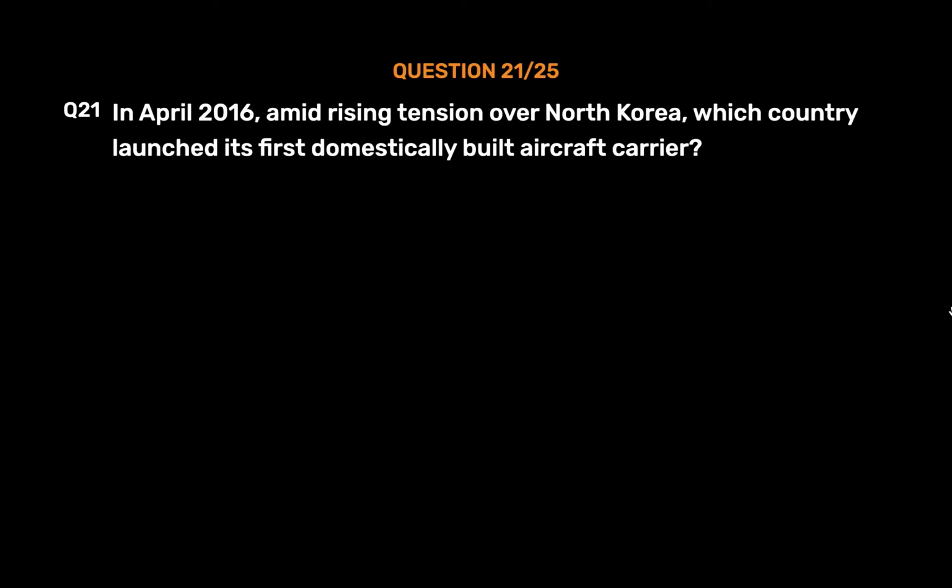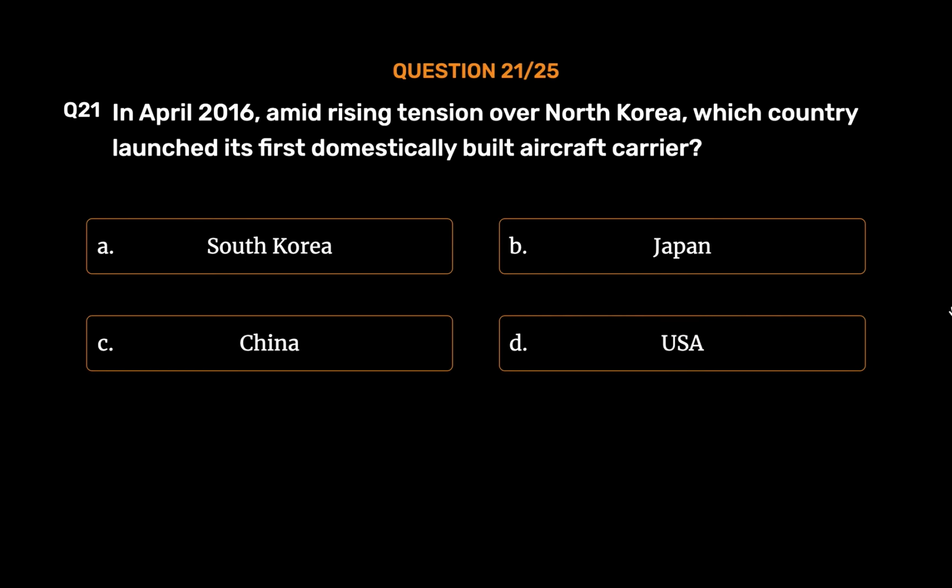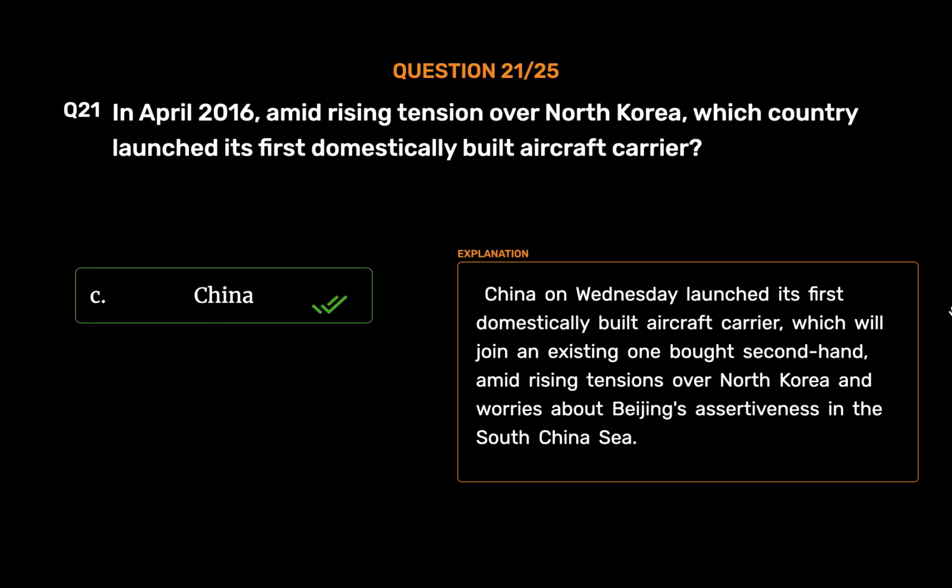Question number 21. In April 2016, amid rising tension over North Korea, which country launched its first domestically built aircraft carrier? Option A. South Korea. Option B. Japan. Option C. China. Option D. USA. The correct answer is option C. China. China on Wednesday launched its first domestically built aircraft carrier, which will join an existing one bought second-hand, amid rising tensions over North Korea and worries about Beijing's assertiveness in the South China Sea.